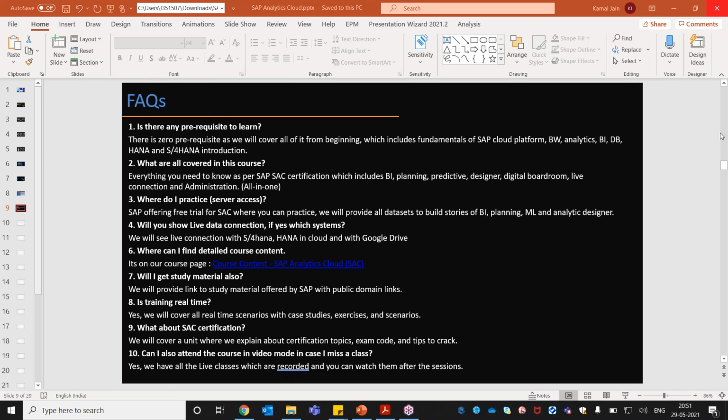There are 1500 systems which SAC can connect. One of the systems is your S4HANA, and then I will be designing